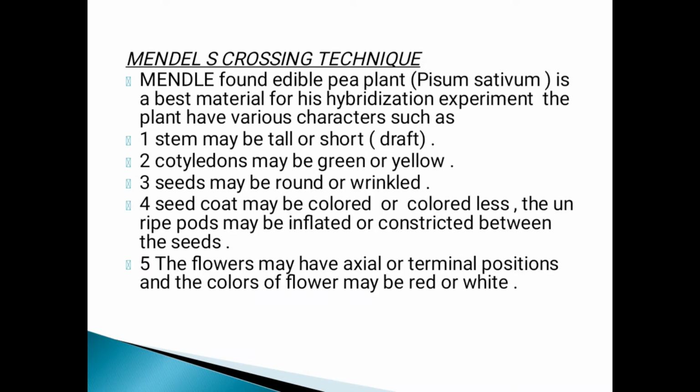Mendel's cross technique. Mendel found that the edible pea plant, Pisum sativum, was the best material for his hybridization experiments.